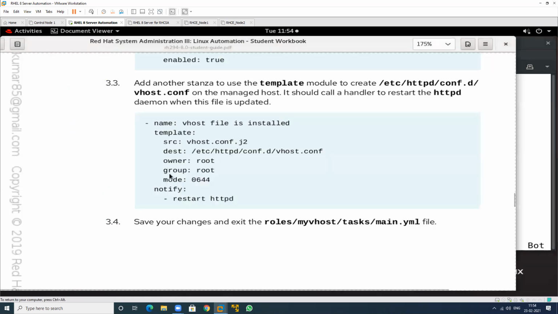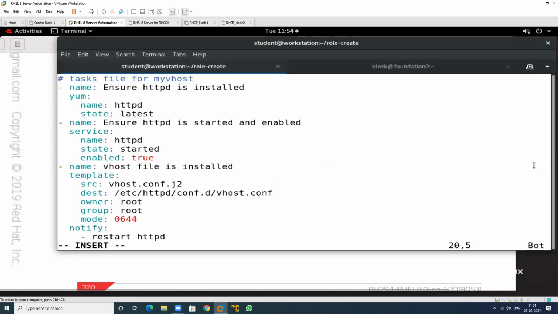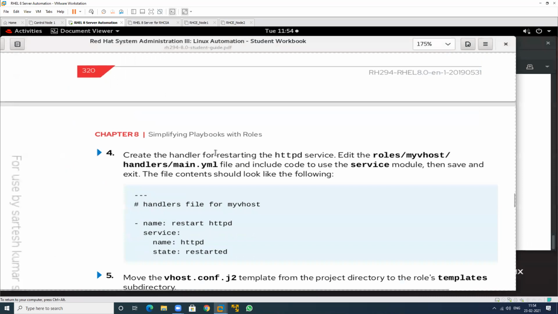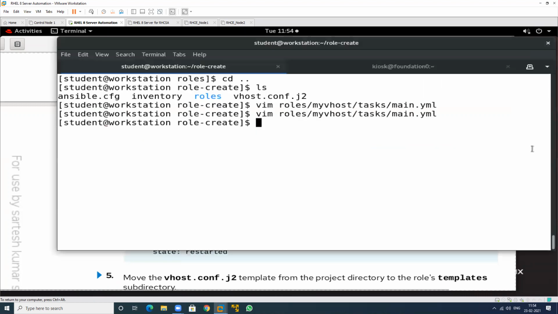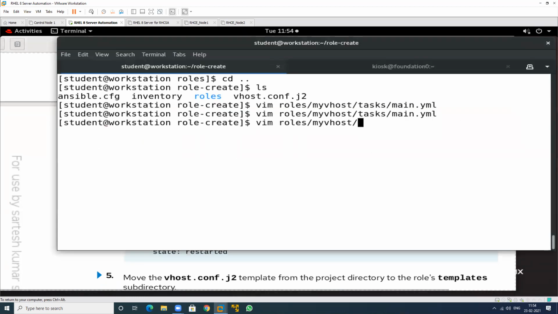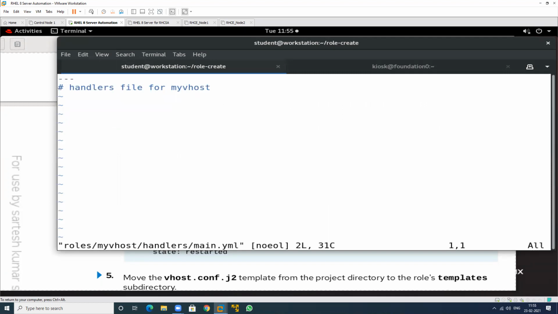Then see this, save this file. So I will save this particular file, and create a handler. So where will I define the handler? In the handlers folder, in which particular file? The file name is the same. So go to the roles location and vim there. In roles we have handlers. In handlers we have a file named main.yml, and this is blank. That is created by default, but it is blank.